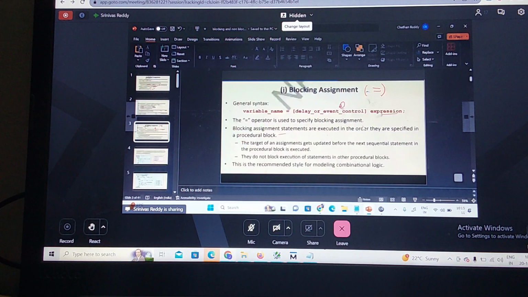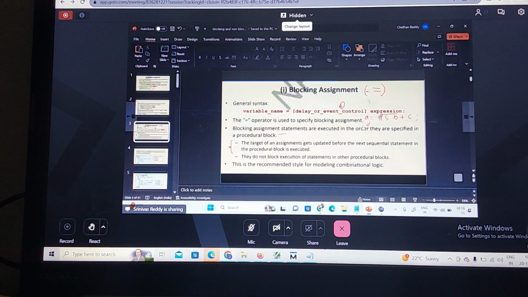What is the target of this procedural assignment? It is getting updated before going to the subsequent, next sequential statement in the procedural block. For example, if I am writing A is equal to #5 B plus C, correct? And next I am going to write D is equal to #5 B plus C.